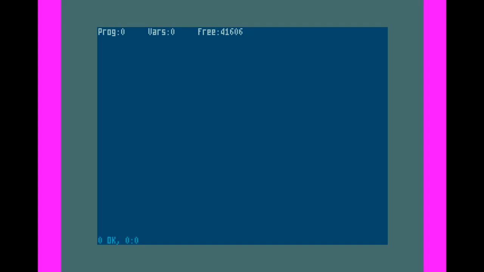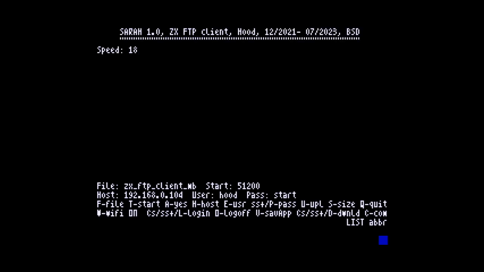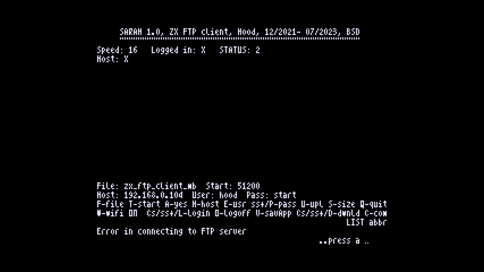I will use the MB02 version. Okay, now by default it is connecting to the host which is written on the screen, but the laptop is now off, so let's connect to the mobile phone.